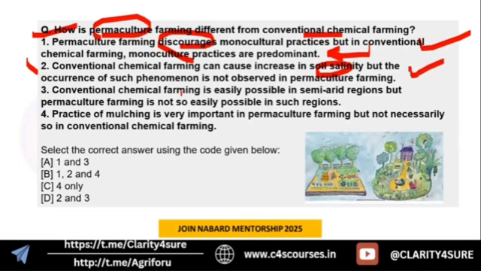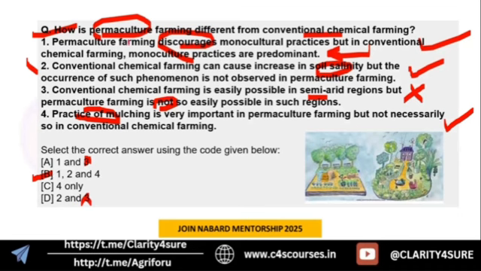Next: conventional chemical farming is easily possible in semi-arid regions, but permaculture farming is not so easily possible in such regions. This is wrong, because it is possible in semi-arid regions. Next: the practice of mulching is very important in permaculture, but not necessarily in conventional chemical farming. That is right. So statement 3 is not the option. So 1, 2, and 4 are the right options.